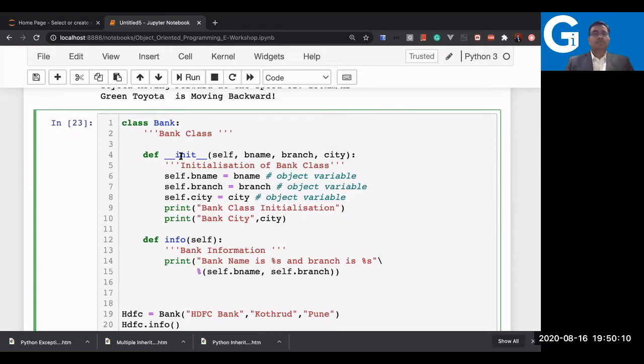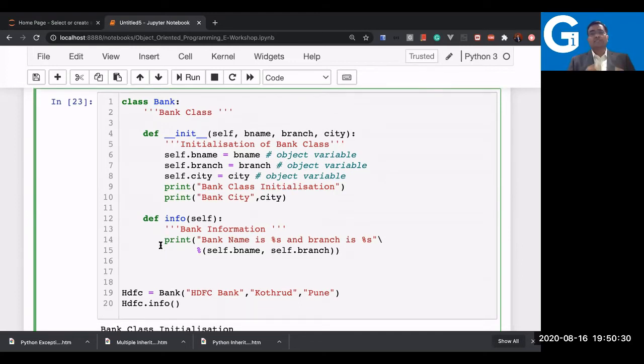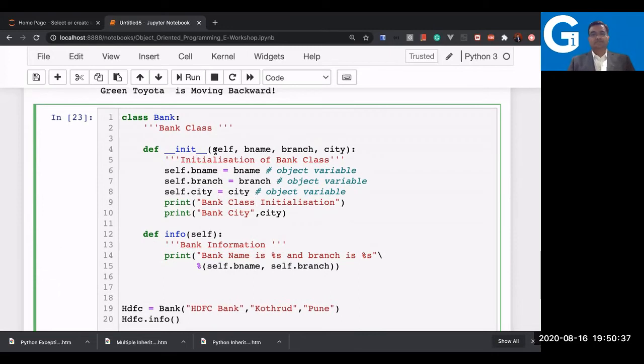So here we wrote a class name, then the constructor method. Be careful while typing the constructor method. You have to write double underscore at the beginning and double underscore at the end. These are built-in methods. We need to write those method names as they are. That way we are overriding it. Whereas the info method, which we defined right now, is a user-defined method. You can write whatever name you want here. And here we are initializing the class itself. I can remove this part also now. This is not required.